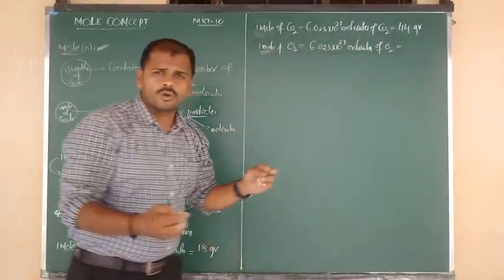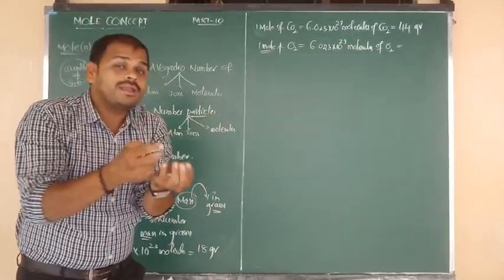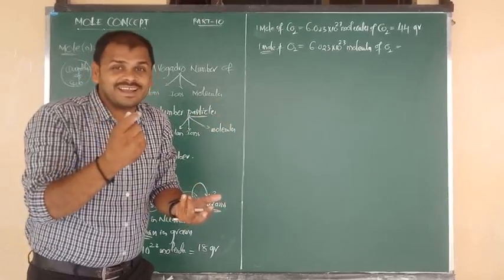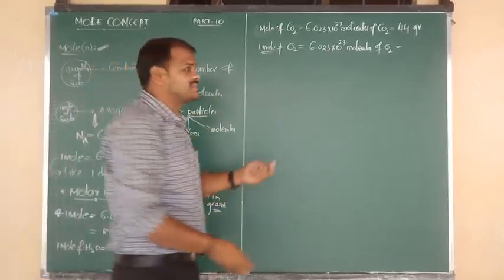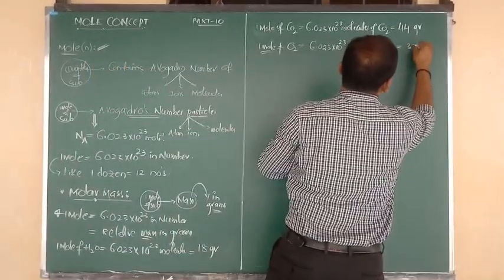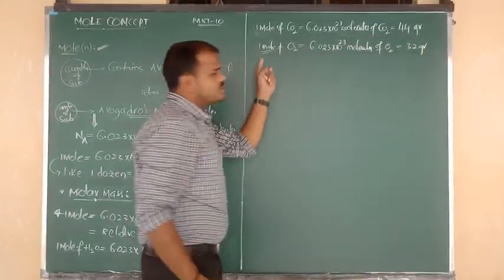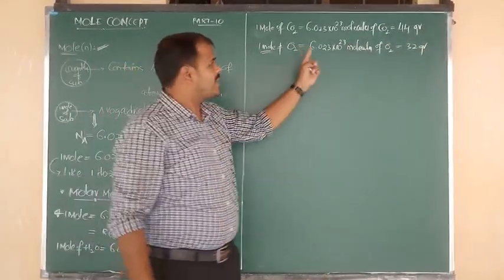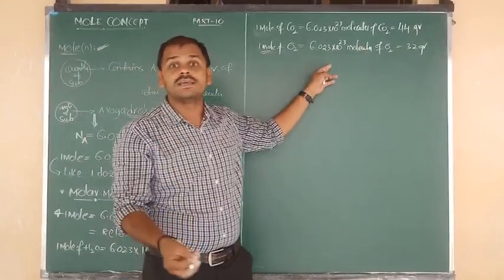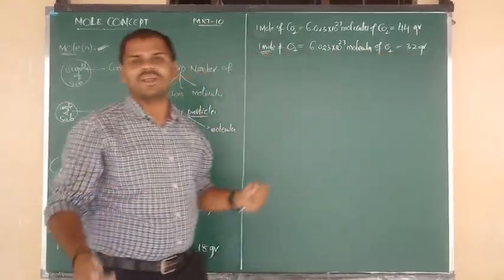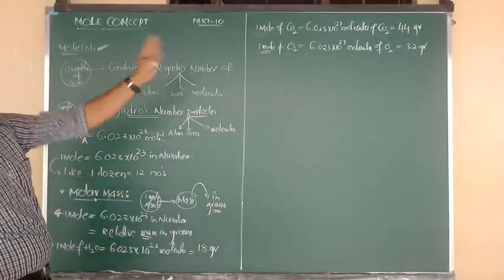And 1 mole of O2, how much mass does it contain? One oxygen contains 16 grams. 2 into 16 is 32 grams. So 1 mole of oxygen contains Avogadro's number of molecules and the molar mass is 32 grams. So we have applied both concepts there.